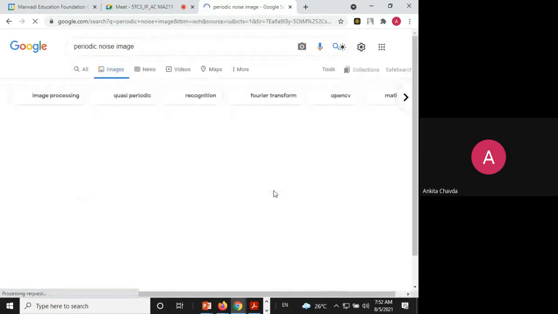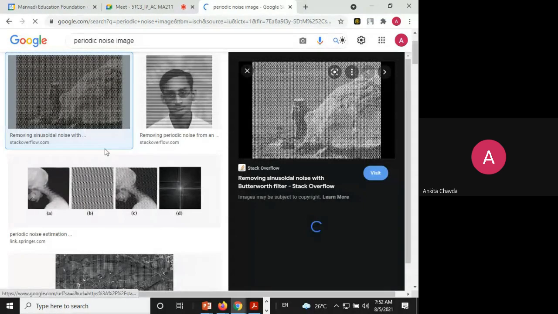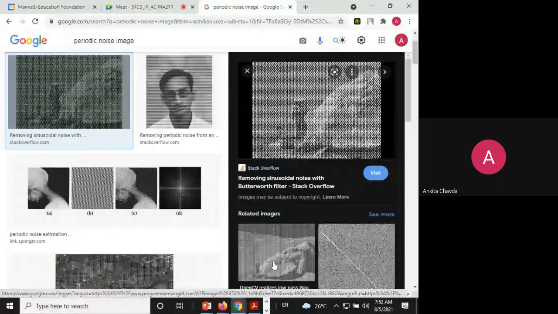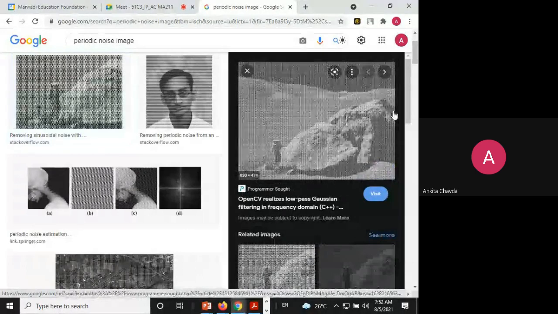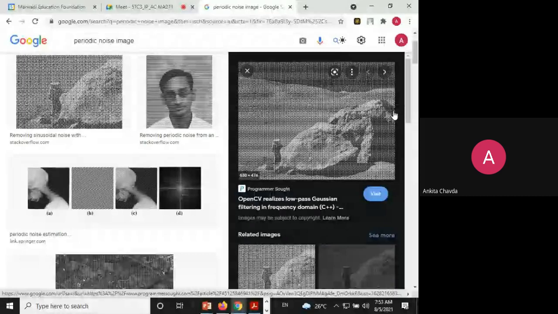This is the periodic noise. If we check this image, this is noise only, right? This is the space image, and you can see it more clearly over here. In this image you are not able to apply any technique in the spatial domain. Which one is the successful one to remove this kind of noise?